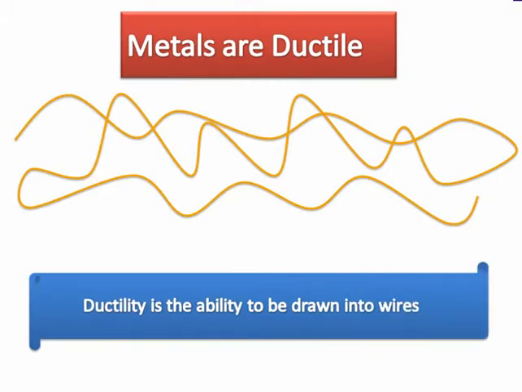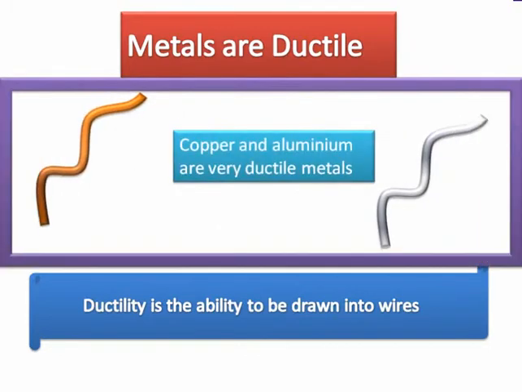Understood? So if you take a metal block and apply enough stress on both sides, the metal will soon become a metal wire. This is a special property that is unique to metals. Of course, you must have seen copper and aluminium wires. We use aluminium and copper wires for electrical connections in our house. If you take any electrical wire and rip open the plastic coating, you will see either copper or aluminium. Why do we use only copper or aluminium? Because they are extremely ductile metals, and they can be drawn into wires.